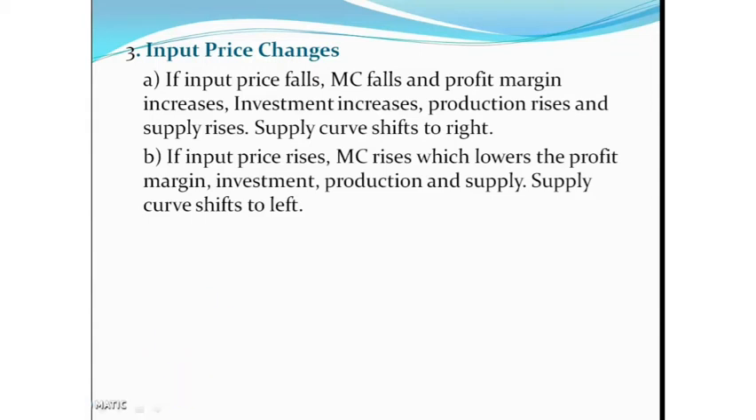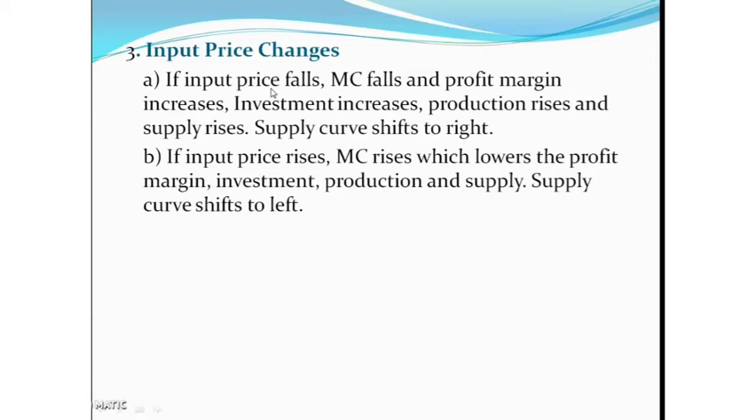So for the process of production, the producer needs inputs. The changes in price of input, whether it is factor input or non-factor input, also affect the cost of production. Suppose if input price falls, that means marginal cost falls and profit margin increases. So the investment increases, production rises and also supply rises. So the supply curve shifts to the right. The diagram is the same as for improved technological change, that is, a shift in the supply curve to the right side.